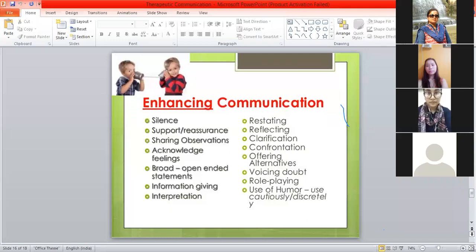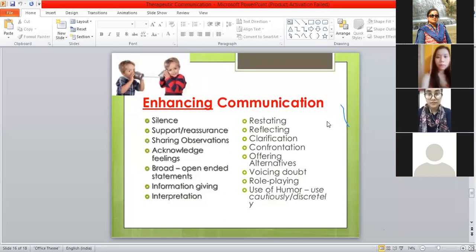Sometimes we have friends or relatives who only go on speaking and don't give us a chance to talk, right? So first of all, you have to be silent. Once the other party has finished, then you can say, now let me speak. Once you are silent, you can understand their problem in a good way, and you can keep in your mind what the patient has told you.